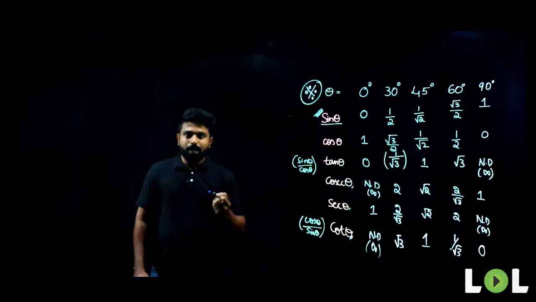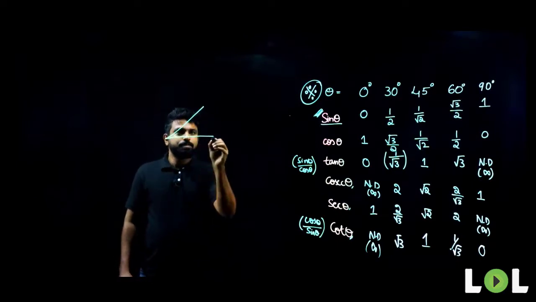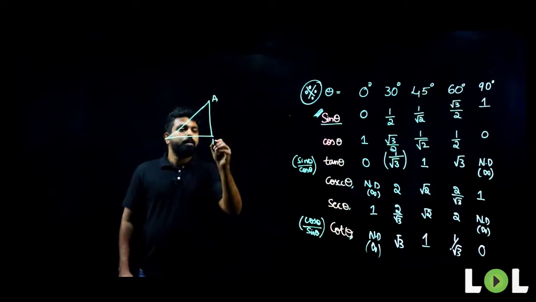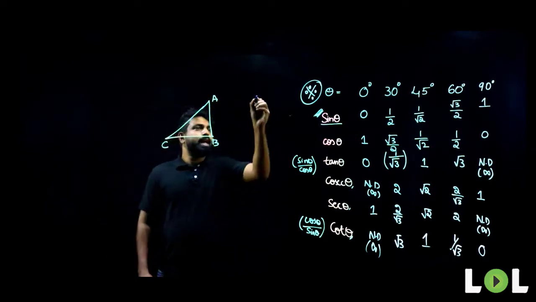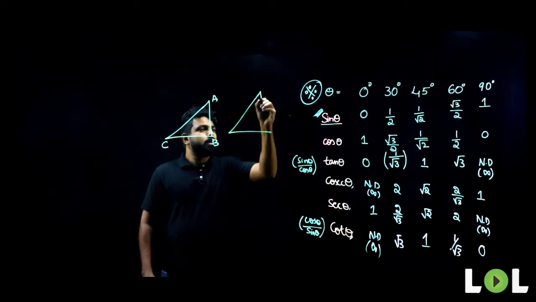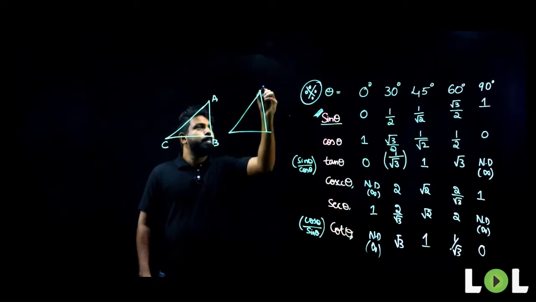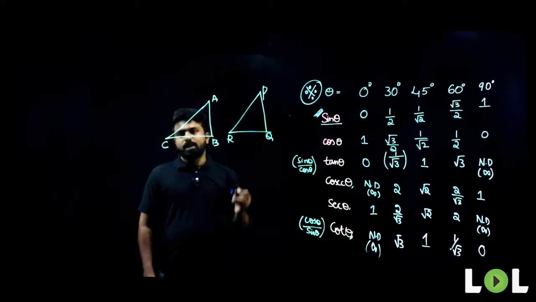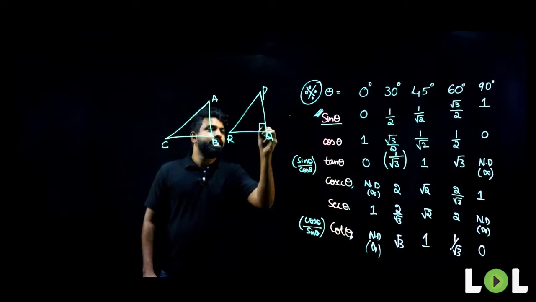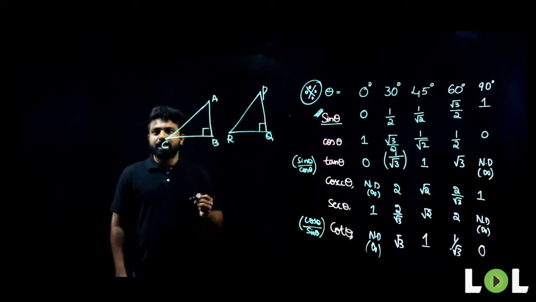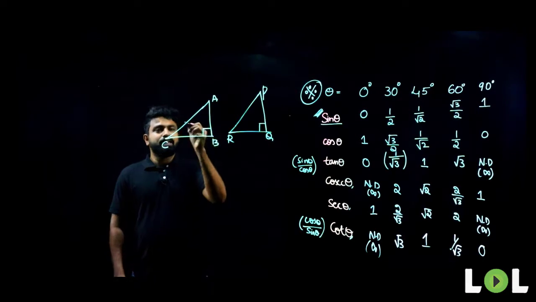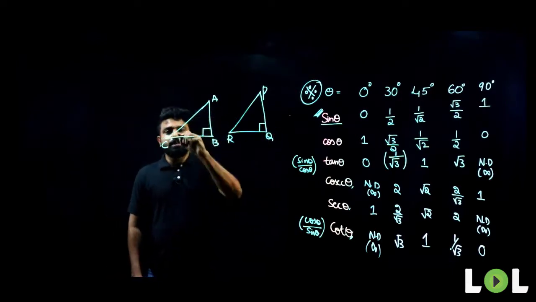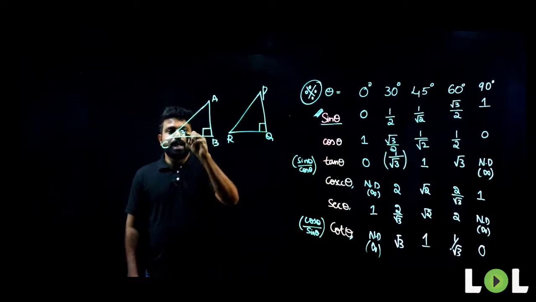Let me take two triangles here. What are the two triangles? Let me take two triangles, name them as A, B, C, and the other triangle as P, Q, and R. This is P, people, P, Q, and R. We know that this is 90 degrees in this triangle and angle B here is 90 degrees. The opposite to 90 degrees is the hypotenuse. So now, let me consider this value here, angle C, as 30 degrees.